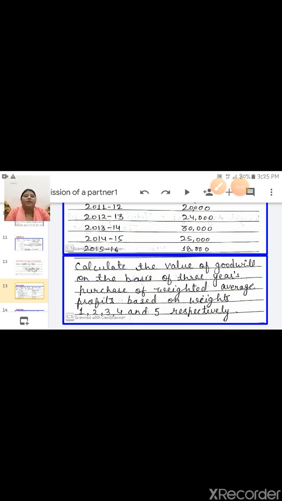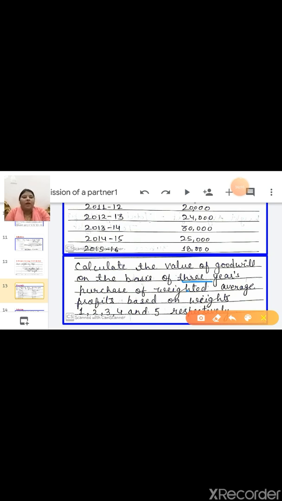Here number of years purchase are given 3. So this will write in step number 2. Okay, and the weight are given 1, 2, 3, 4 and 5. Now respectively, it means sequentially weight are given 11-12 1, 12-13 2, 13-14 3 and 14-15 4 and 15-16 5.